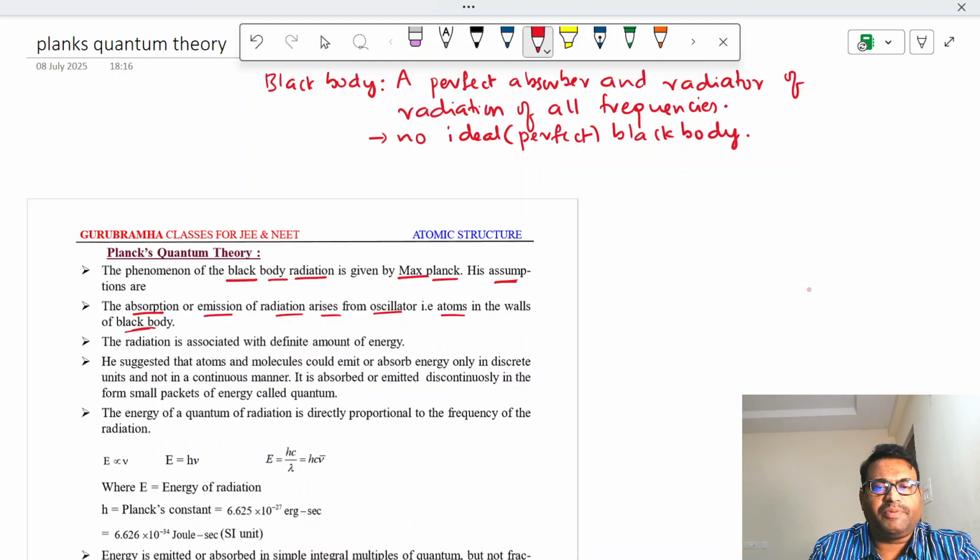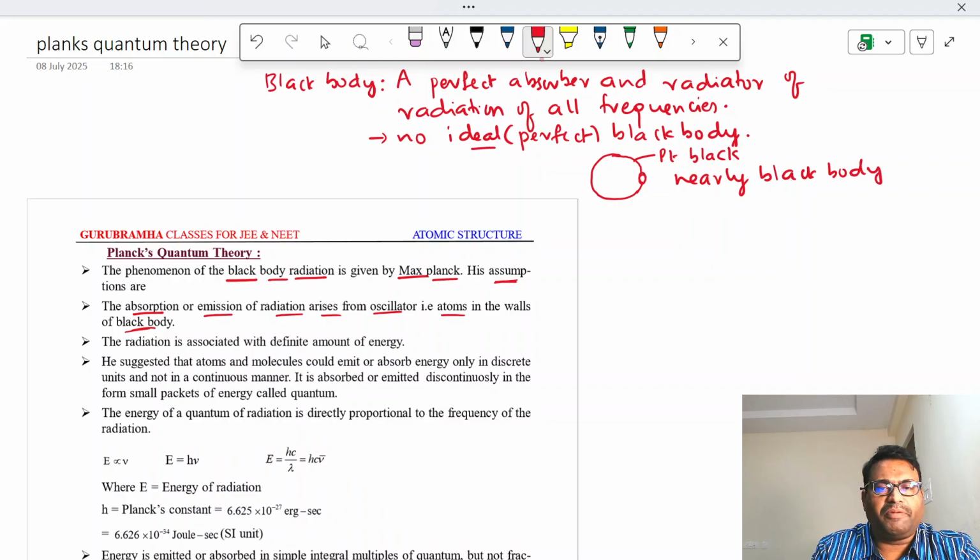Generally, a metallic hollow sphere, which has a small hole and is coated with platinum black, can act as a nearly black body. It is not an ideal, perfect black body, but it behaves as a nearly black body.